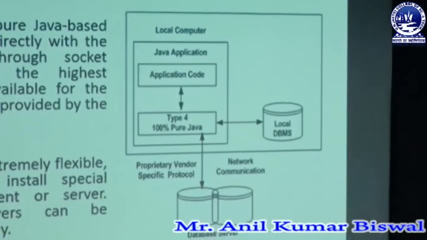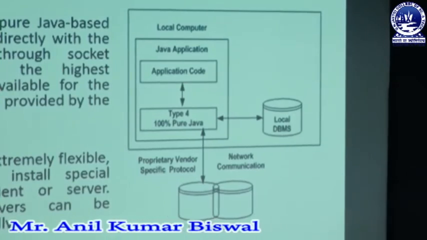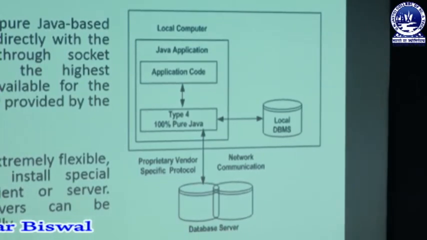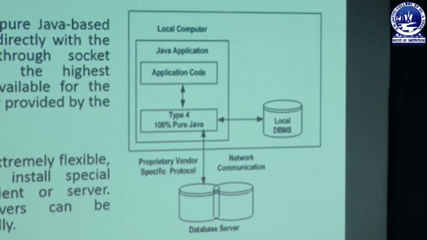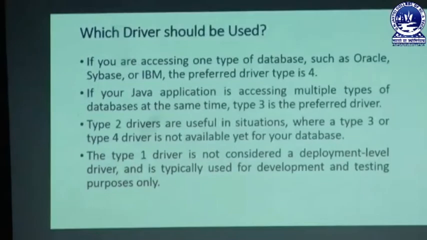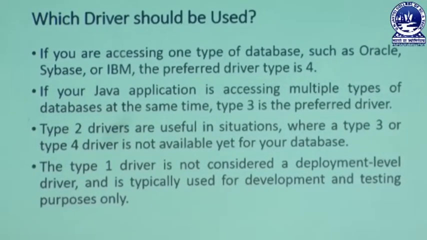Let us focus on the diagram. In that moment also we have a local computer. That local computer can link with your Java application. That Java application can also link with your application code, and that application code is also linking with your type 4 driver, that is known as a 100% pure Java driver, and that driver is directly linking with your local database system. That means the database system may be Sybase, Oracle, MS Access, anything. Any type of database can be easily connected with it, and messages can be transferred from one end to another end.